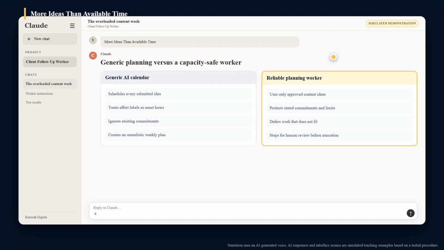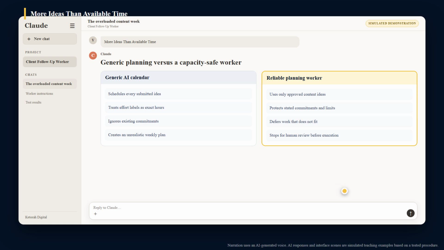A long list of content ideas is not a weekly plan. When available time and existing commitments are ignored, Claude may schedule everything, invent capacity, or create a calendar that cannot be completed. A reliable planning worker must protect fixed commitments, select only approved work, and keep everything else visible in